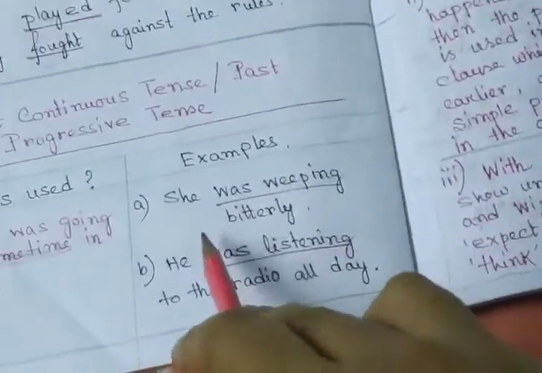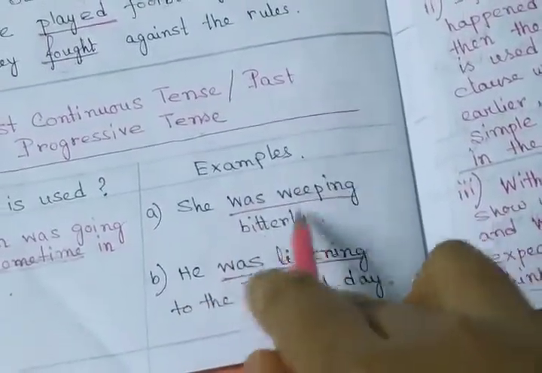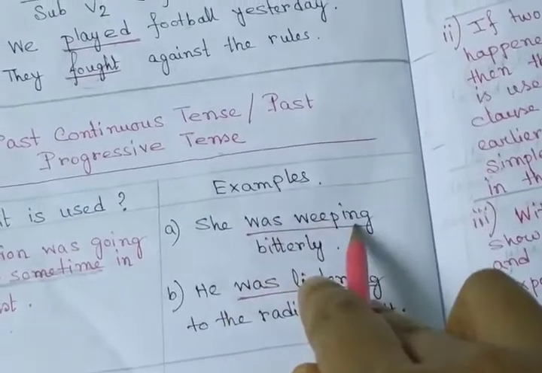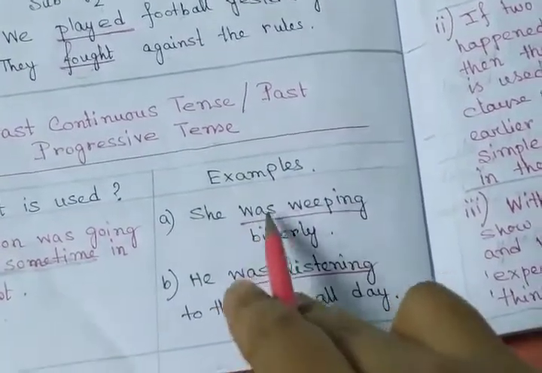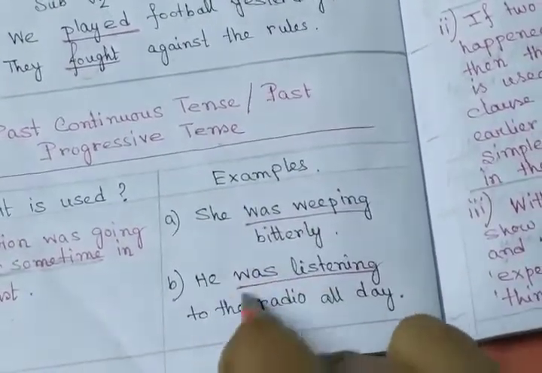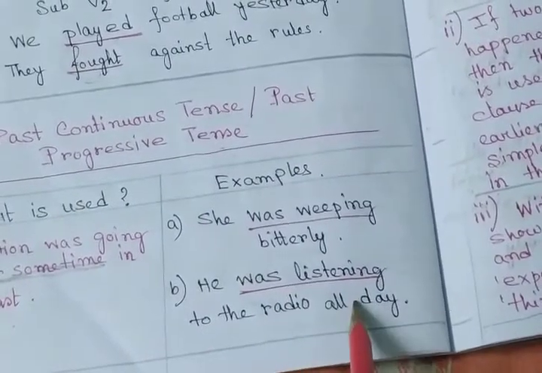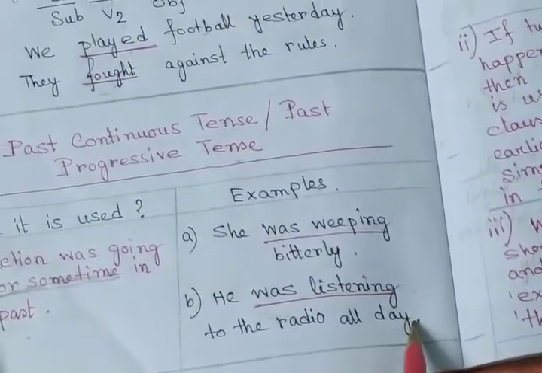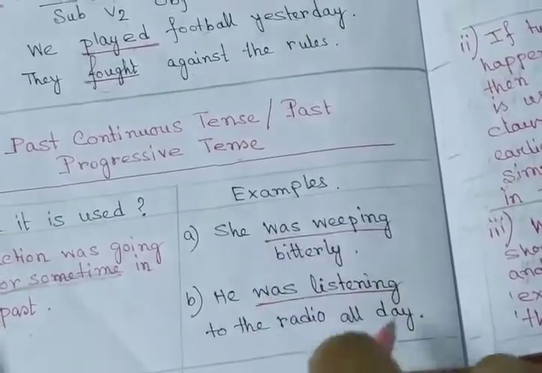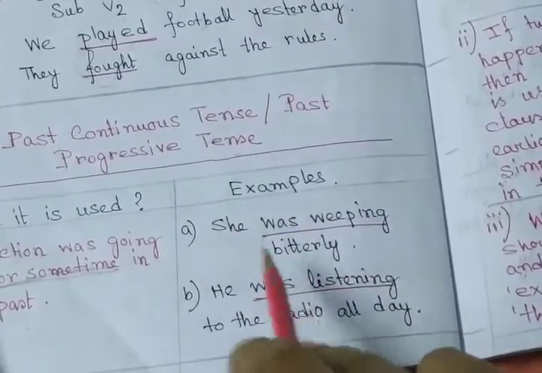Here is an example I have provided. She was weeping bitterly. Was weeping, that means was crying bitterly. He was listening to the radio all day. This action was going on for some time. You follow this one.